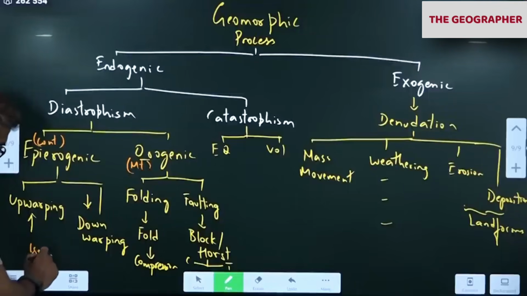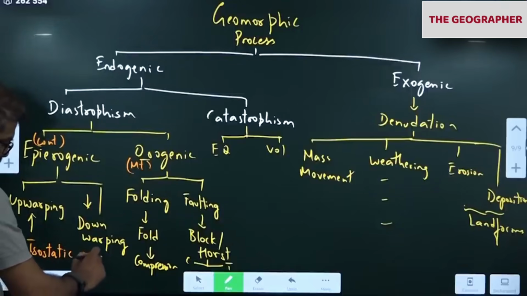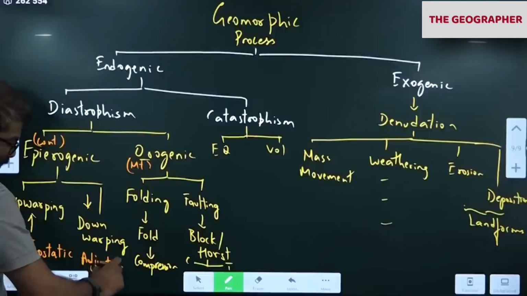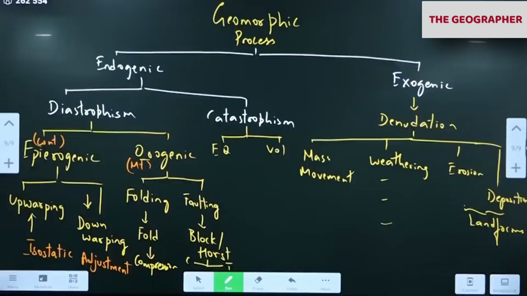You can write isostatic adjustment. Remember I had given you the example of a sofa. How a sofa adjusts to your weight when you sit. It goes down to accommodate the load and gives you the best possible posture. You can comfortably sit on a sofa. Imagine you are all sitting on this chair, right? Cushion is there. In some institutes there will be steel chairs. Students often complain, sir, we can't sit for 4 hours or 6 hours of class. Why? Because it is an uncomfortable seat.